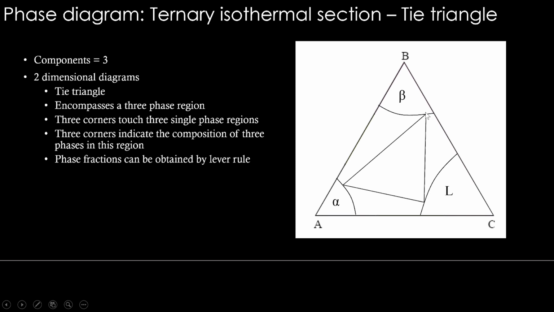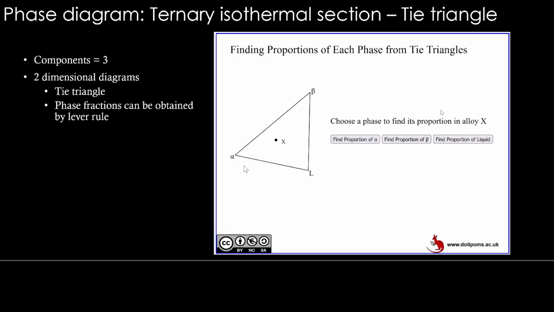Phase fractions can also be calculated from this tie triangle by applying the lever rule. How do you apply the lever rule in a tie triangle? Let's see that. This is a tie triangle, with the same alpha, beta, liquid from the previous slide. Let's see how to calculate the phase fractions. This is a recorded animation.